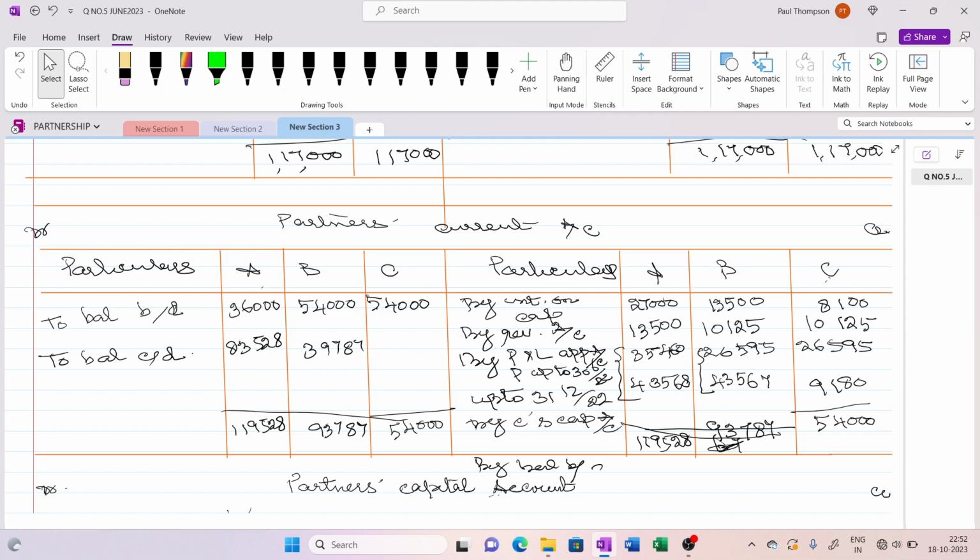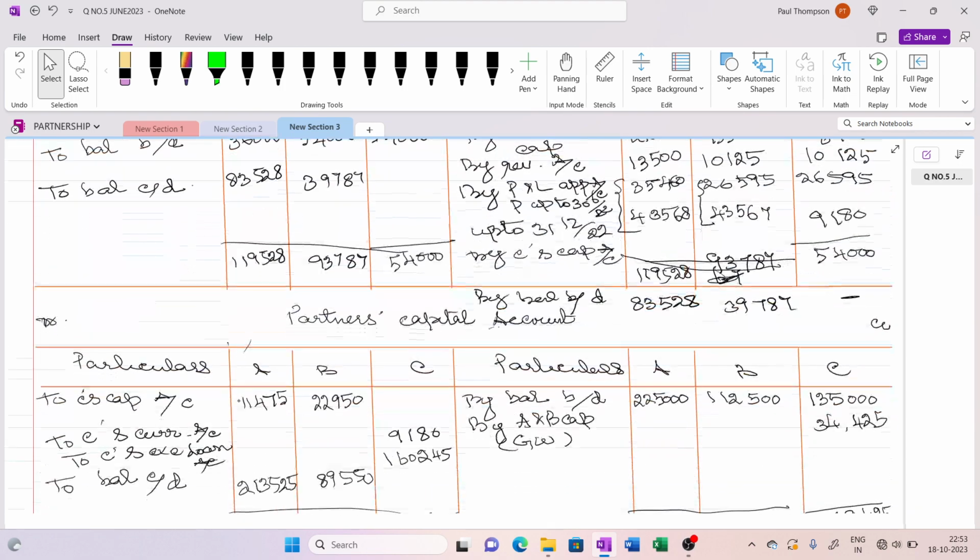For A and B, this will be 83,528. This will go to your balance sheet on the liability side. Current account balance 39,787. Here for C it is nil. We have transferred to the capital account and then closed it.